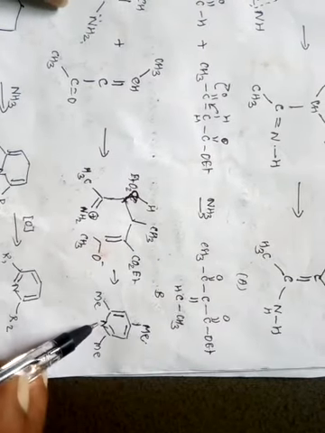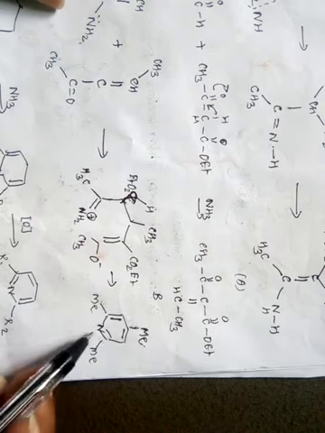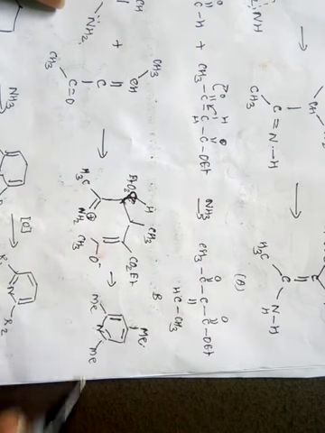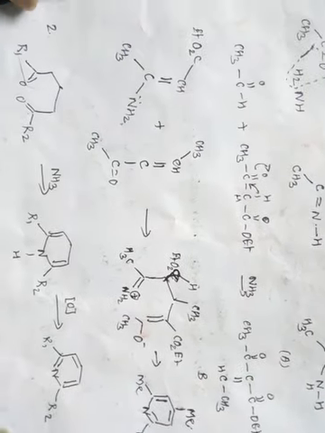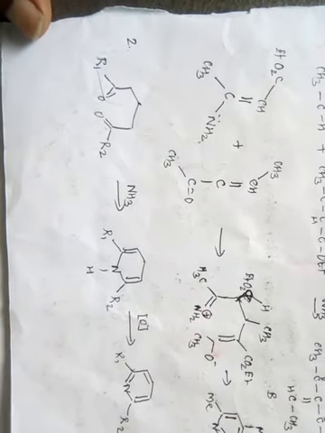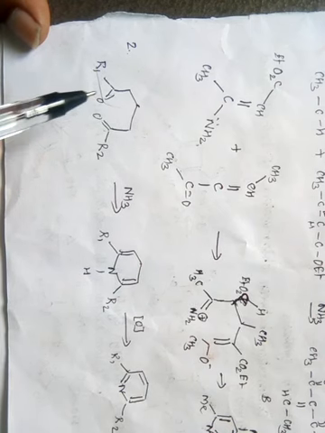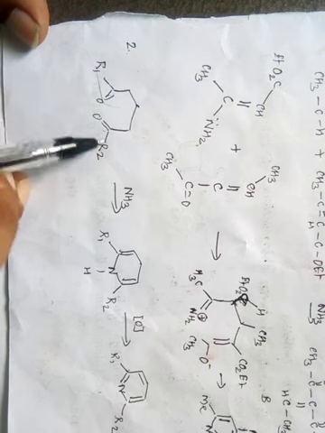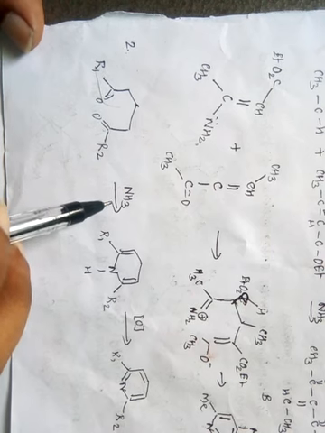This is the first position, this is the second position: 1, 2, 3, 4, 5, 6. So we get a 2,4,6-substituted pyridine from the Hantzsch synthesis. Like that, one more synthesis for pyridine is from the Paal-Knorr synthesis, as we have seen already. Before that we saw 1,4; this is the 1,5. 1,5-Keto ester on treatment with ammonia, or else with a primary amine, gives pyridine.